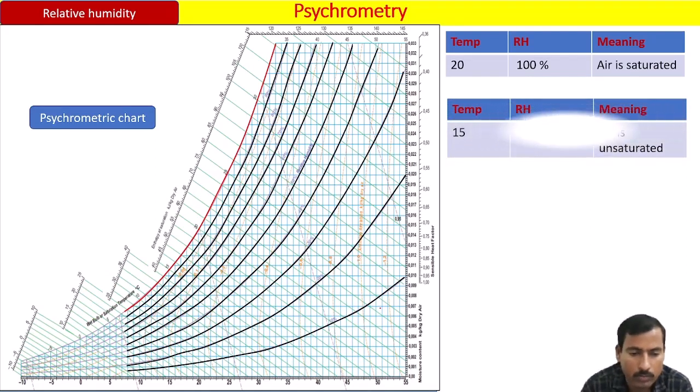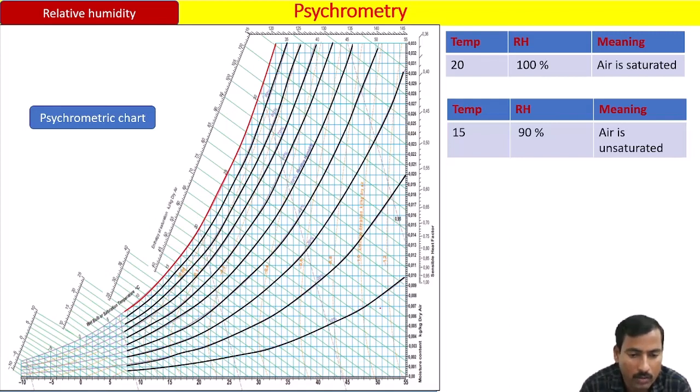For example, let us say another condition. The temperature is 15 degrees Celsius and relative humidity is 90%. It means that 15 degrees Celsius has its own capacity to hold, and out of that capacity, 90% is filled and 10% is vacancy. So you can still add 10% of water vapor.